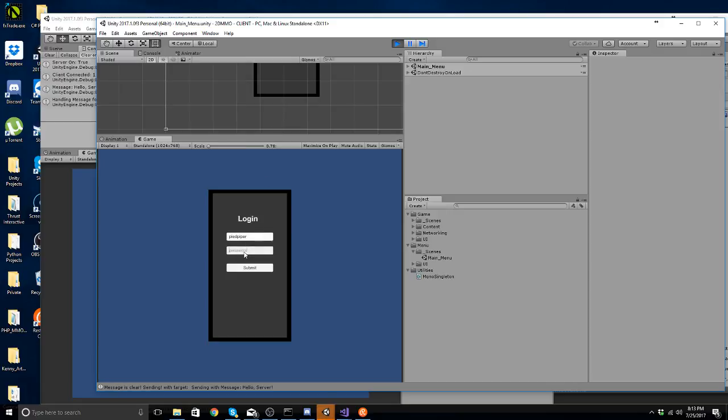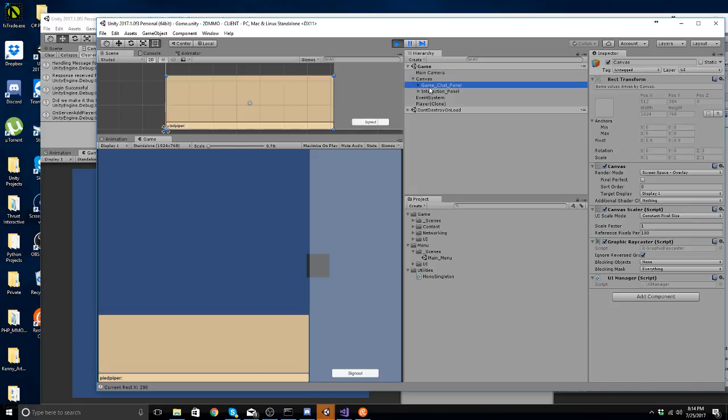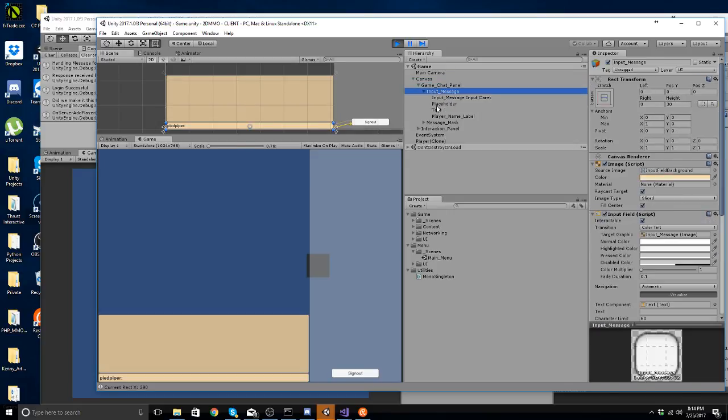Pied Piper. Alrighty, so here's our player, here's Pied Piper. Let's look at our canvas here, our input message.